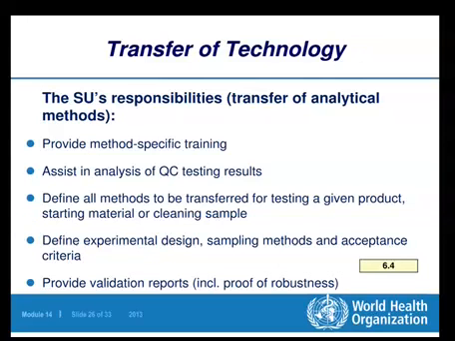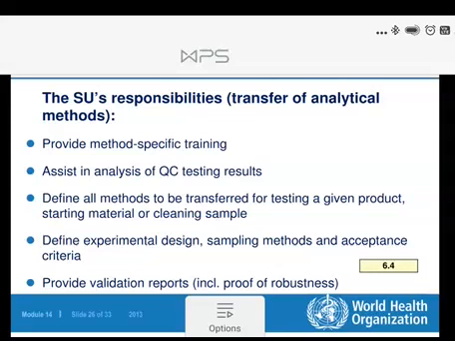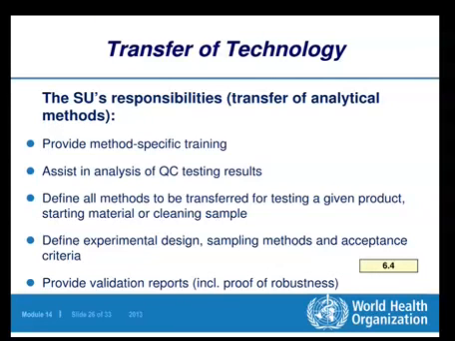Then define all methods to be transferred for testing a given product, starting material or cleaning sample. Then define experimental design, sampling methods and acceptance criteria, and provide validation reports including proof of robustness.